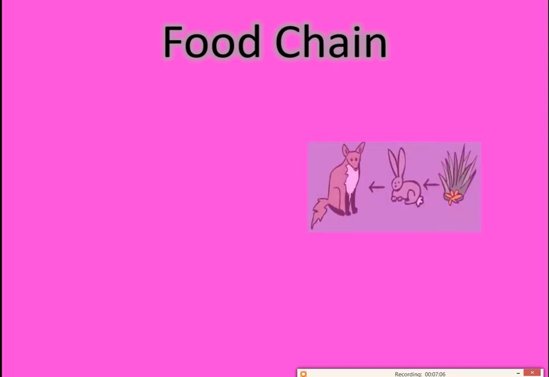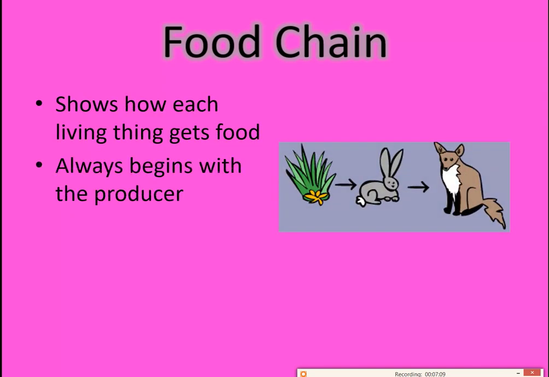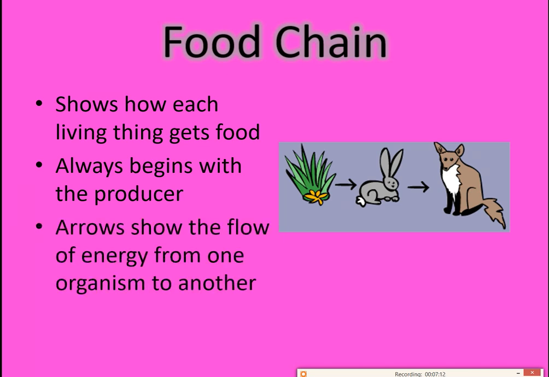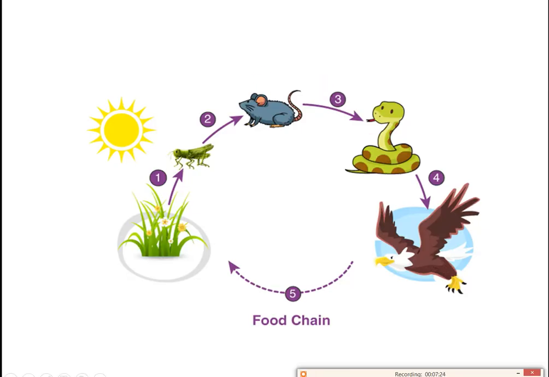Coming to the food chain. A food chain refers to the order of events in an ecosystem where one living organism eats another organism, and that later organism is consumed by another organism. Here the flow of nutrients takes place from producer to consumer, the flow of nutrients as well as energy from one organism to another in different trophic levels. See here, this is the food chain.